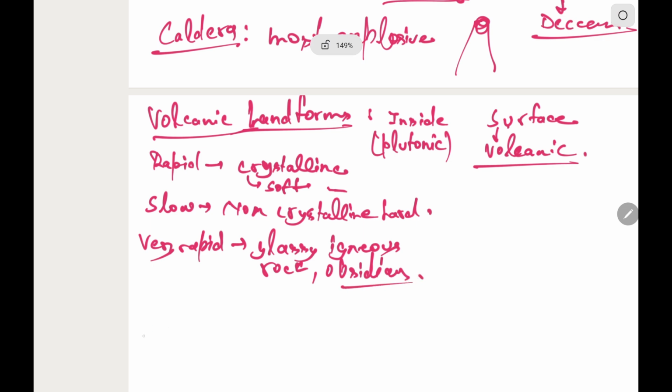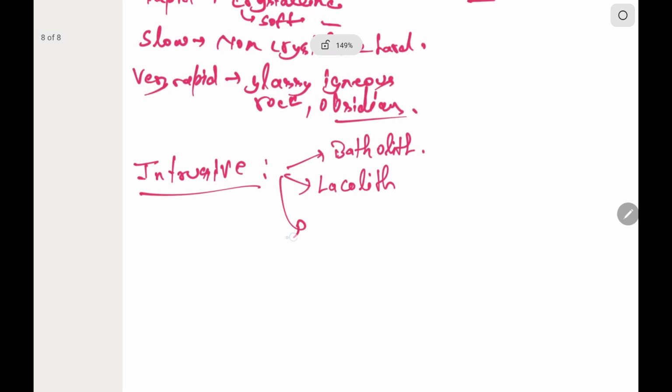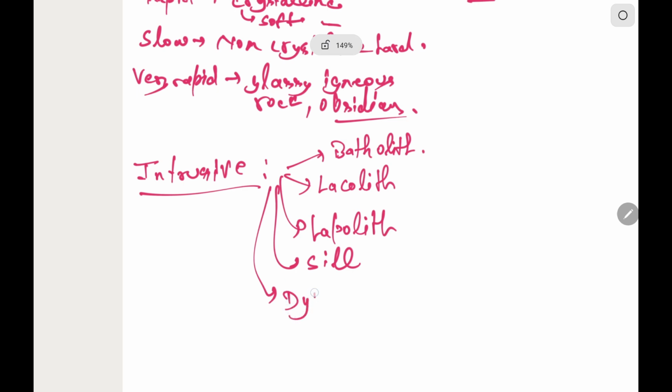Now the landforms are classified into two types, that is intrusive and extrusive. Intrusive landforms include batholith, laccolith, lapolith, sill, dikes, sheets, and phacolith.